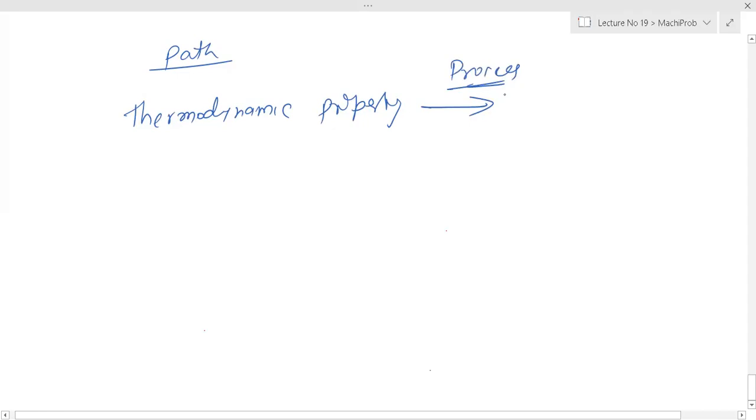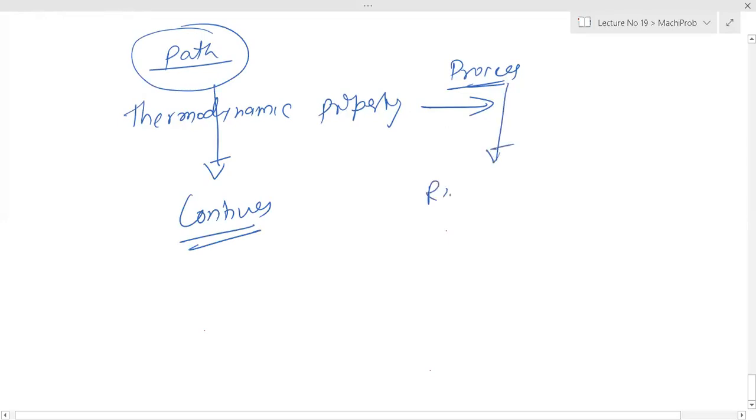As I said, it may be isobaric, isothermal, isochoric, isentropic or adiabatic. So it will follow some path. The path is continuous. That process may be reversible or irreversible.